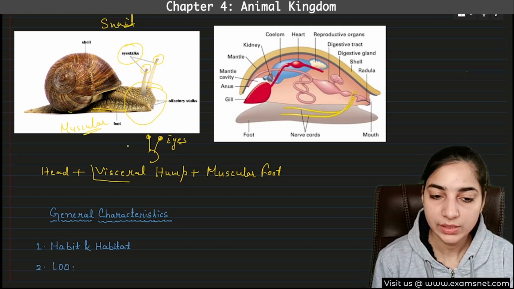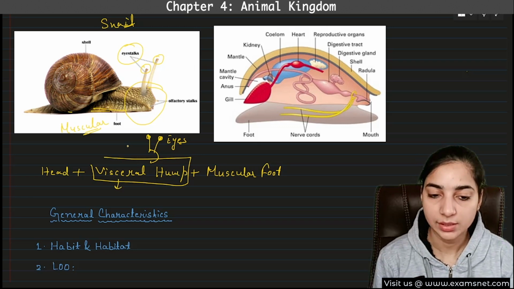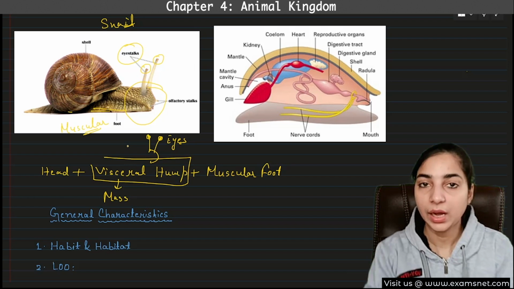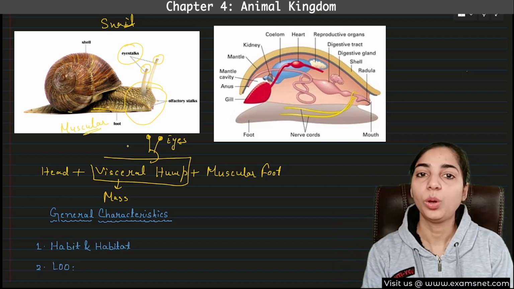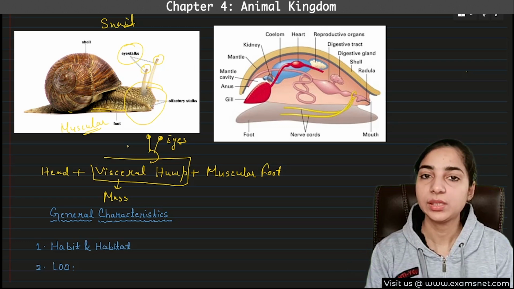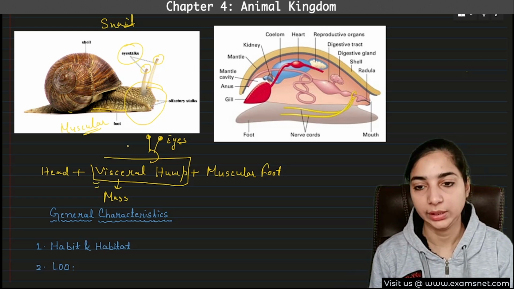Now, what is the visceral hump? The visceral hump is basically a mass. It is also known as the visceral mass. It is a mass that contains all the visceral organs. That means organs related to digestion, circulation, excretion, all are present in this visceral hump only.